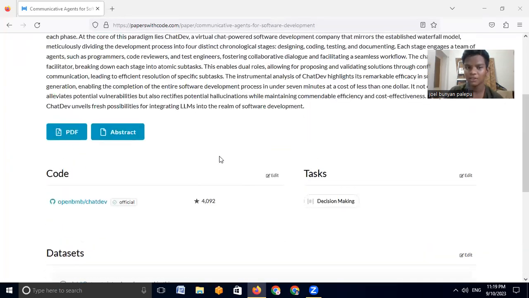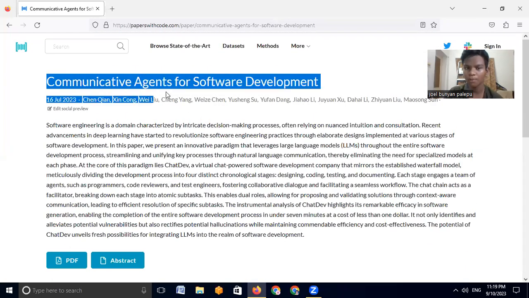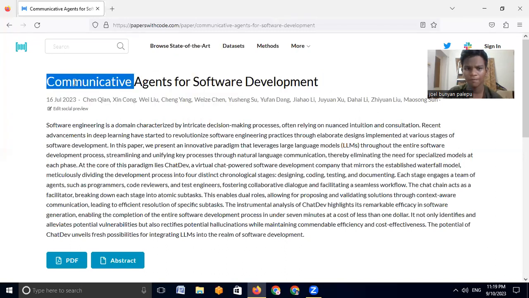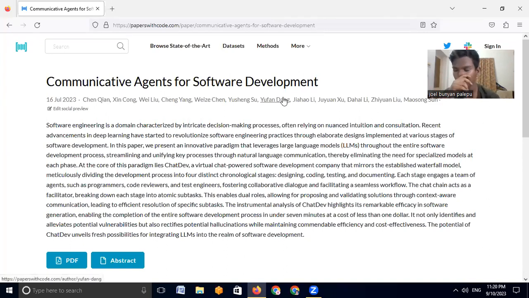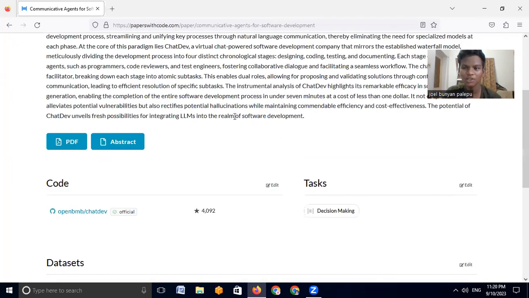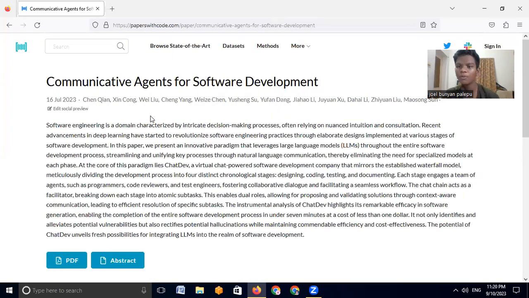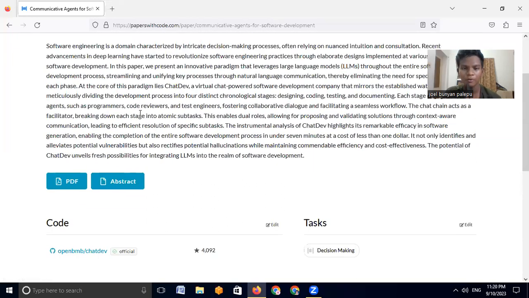In the last video, we discussed this paper, Communicative Agents for Software Development. In this video, we are going to try to use it. We'll decide what application or problem we have to give it. If you have not watched the last video, I would highly recommend you watch it, because maybe it will be a little informative to you.